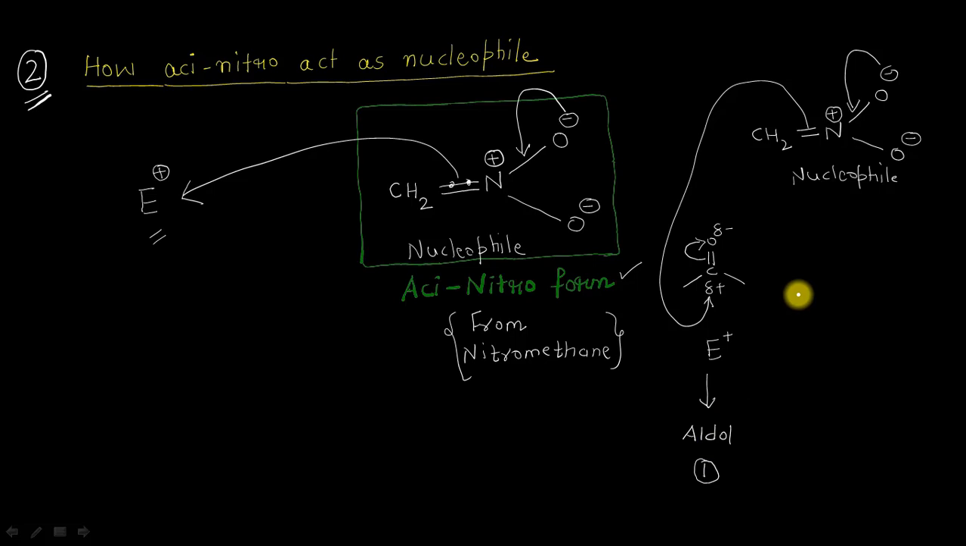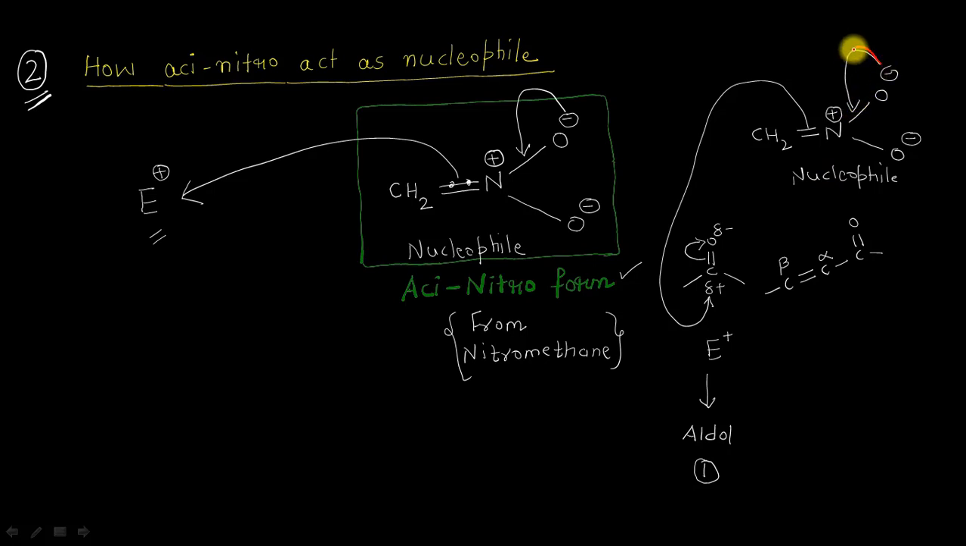In the second case, we will talk about some electrophile, something like an alpha beta unsaturated carbonyl compound. So if this is a carbonyl compound, obviously this is the alpha position and this one here is the beta position. Now in the same way, the aci-nitro form can act as a nucleophile, and these electrons will shift here in the same way. Let me draw here.